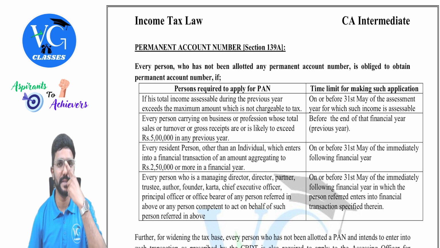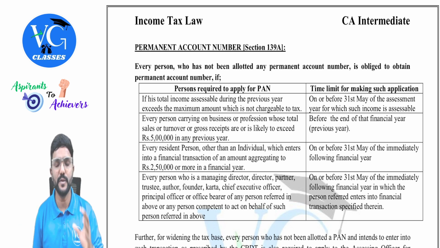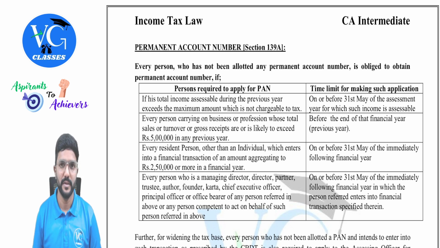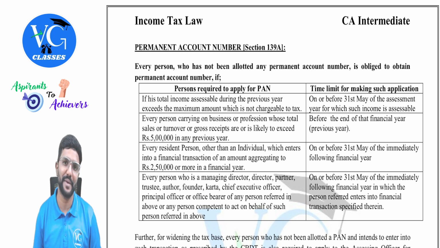Tax return preparer is a scheme where an individual or HUF who is not able to file their returns by themselves can approach a tax return preparer through whom the return can be filed under the income tax law. Who can act as a tax return preparer? Anyone holding any bachelor degree or who has passed CA intermediate or CS executive or CMA intermediate exam, guys.